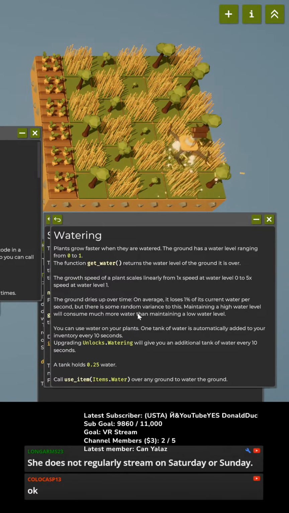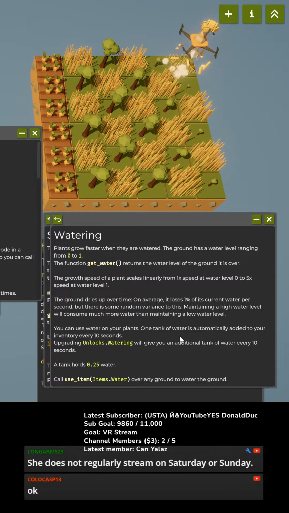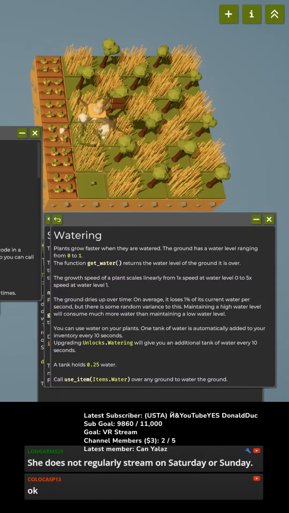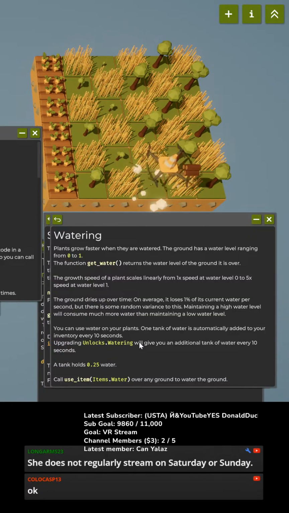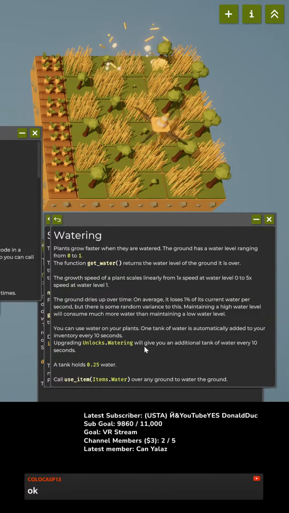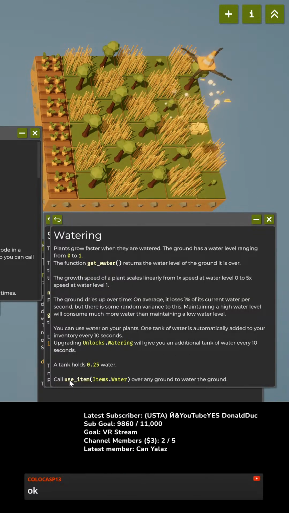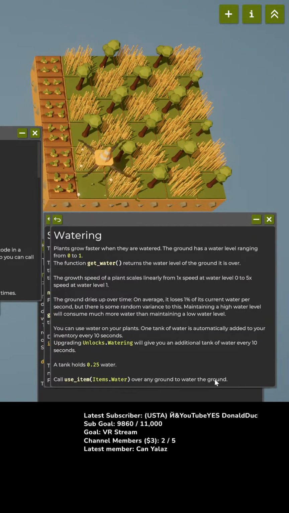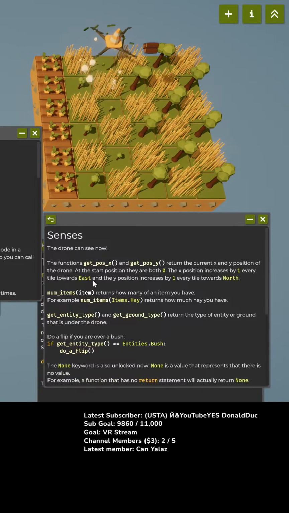I can use water to make them go faster. Tank of water is added to my inventory every 10 seconds. Oh, I have a ton of water now. Okay. Upgrading unlock stop watering will give me an additional tank of water every 10 seconds. Tank holds a little quarter of water. Call use item water to water the ground. Okay, I don't need to do that yet.